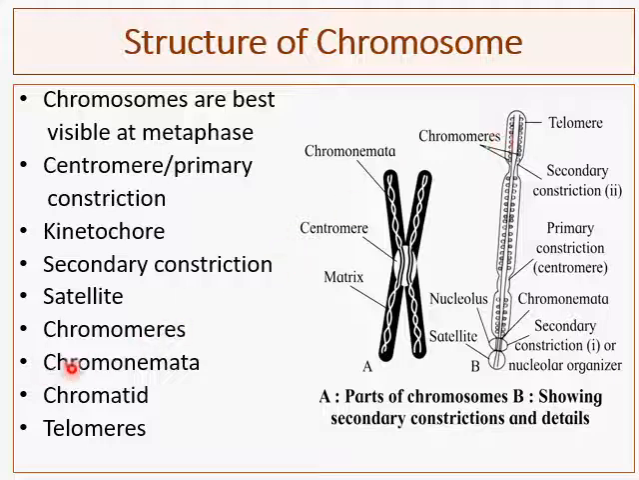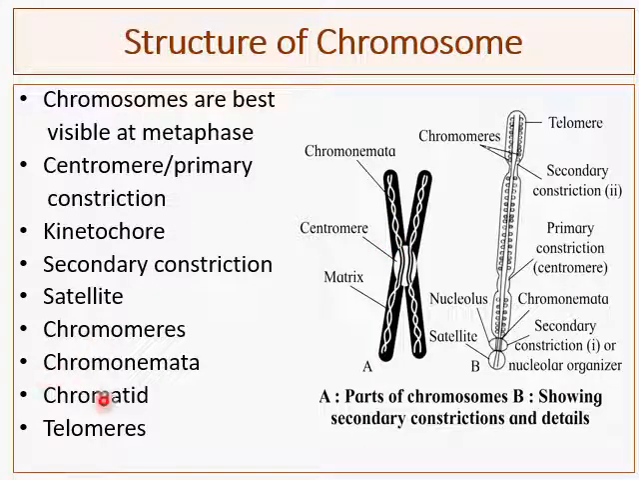Then chromonemata. Chromonemata is the coiled central filament in which genes are located. Each chromonema extends the entire length of the chromosome. So here you will see the chromonemata. These are coiled structures in which genes are present, and each chromonema is present throughout the length of the chromosome.